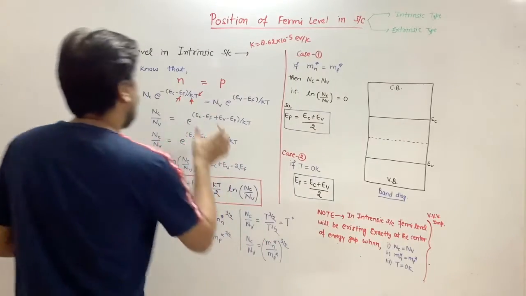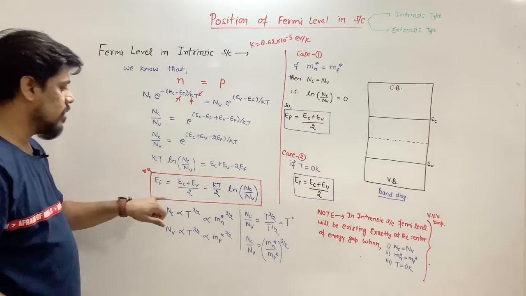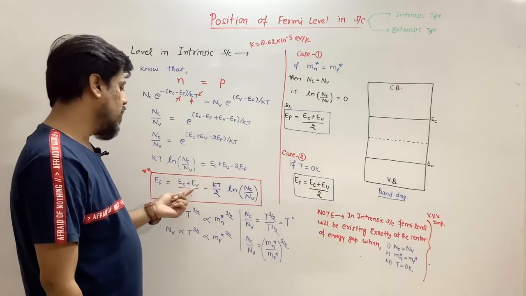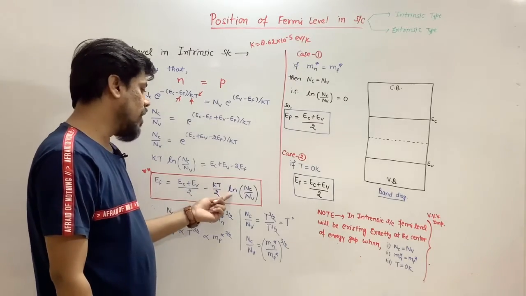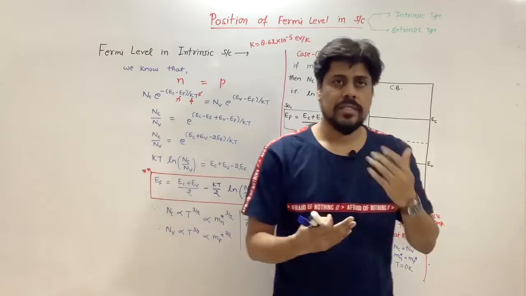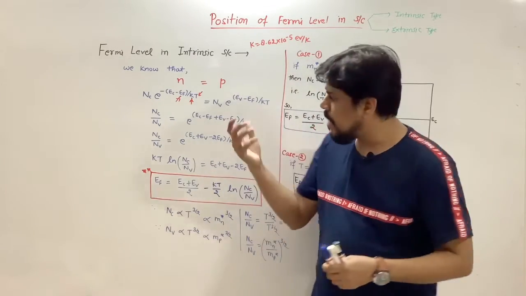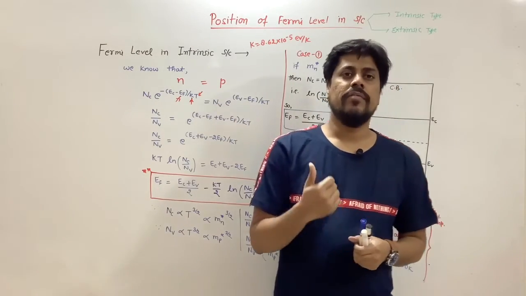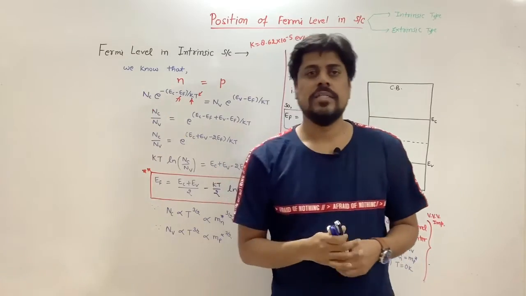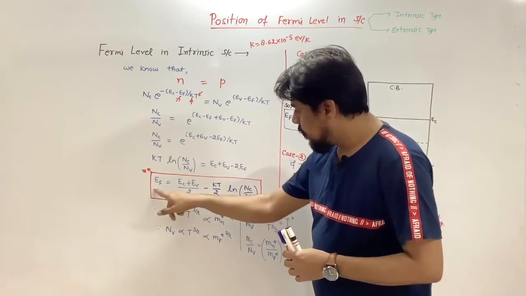After plugging in these data and after simplification, we will get this relation: Fermi energy EF is equal to (EC plus EV) by 2 minus (KT by 2) ln (NC upon NV). Again, what are NC and NV? NC is the density of states of electrons and NV is the density of states of holes. So after simplification we will get this formula.